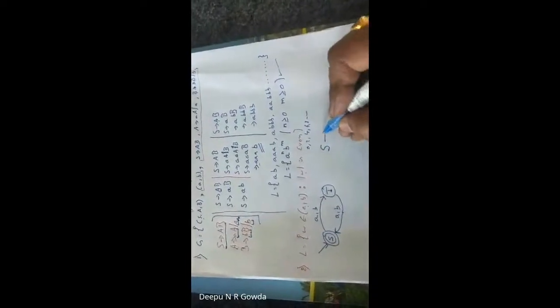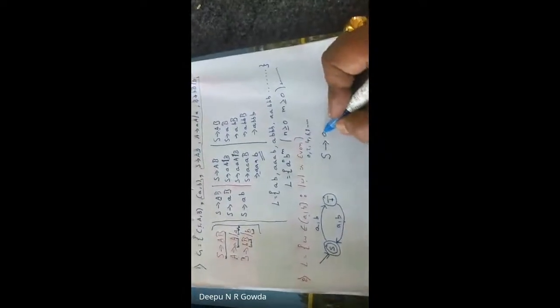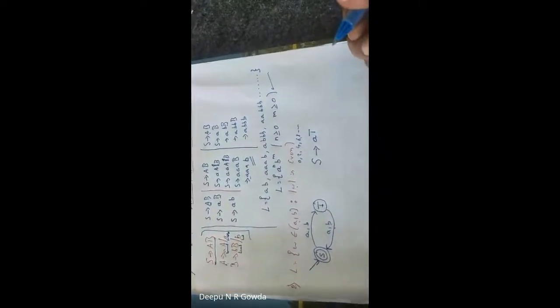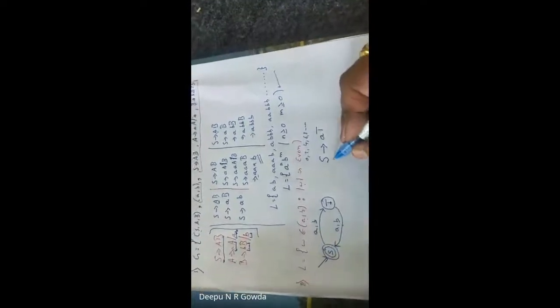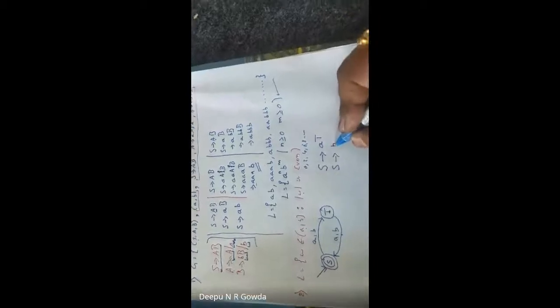How to write a grammar? So always I come to which is the starting state, in between S and T. The starting state is S. Correct? So first I start with S. S tends to, if I use the symbol A, where am I going? I'm going to T. So I write it as AT. Clear everyone? AT. Same way, S tends to, if I use symbol B, where am I going? T. So this is called BT. Clear?